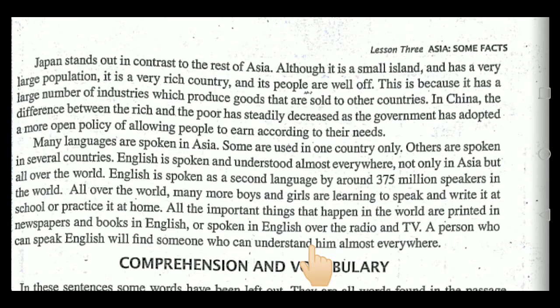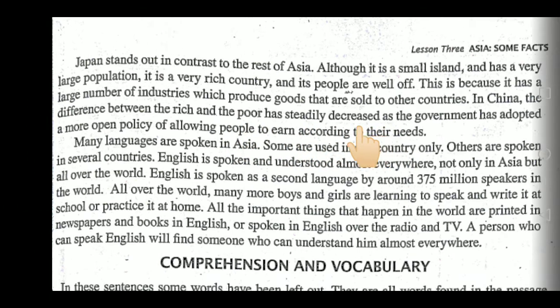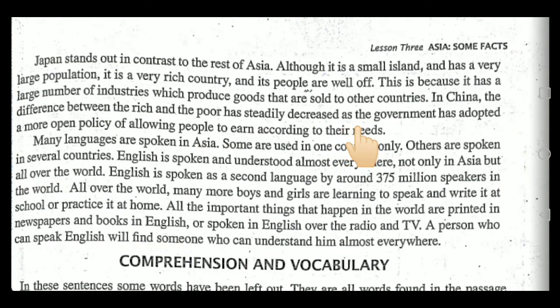And then there is given an introduction of the other country of this continent. This is China. In China, the difference between the rich and poor has steadily decreased as the government has adopted a more open policy of allowing people to earn according to their needs.